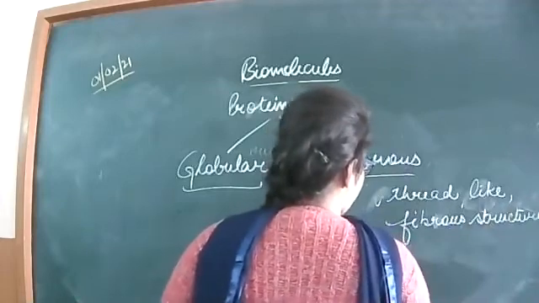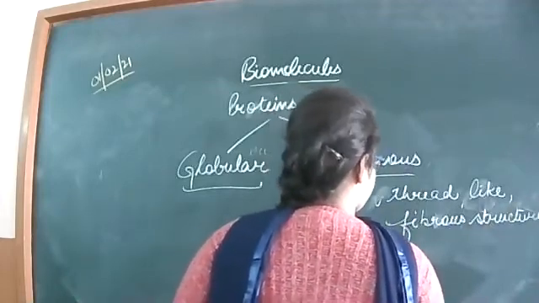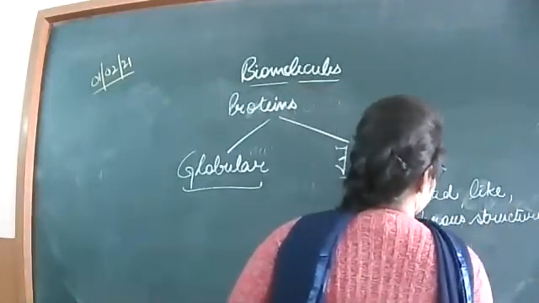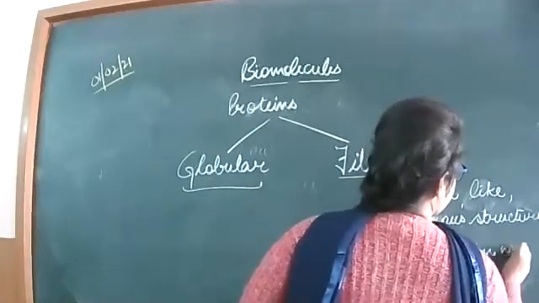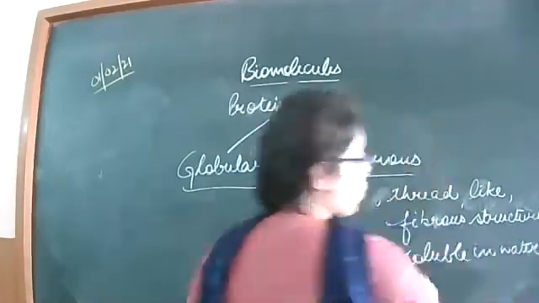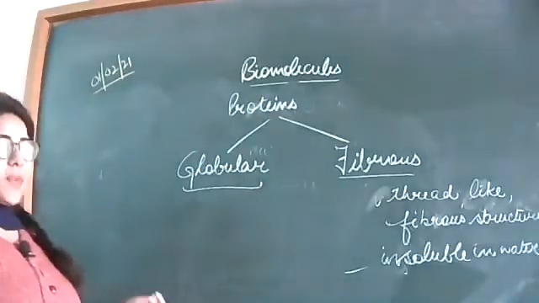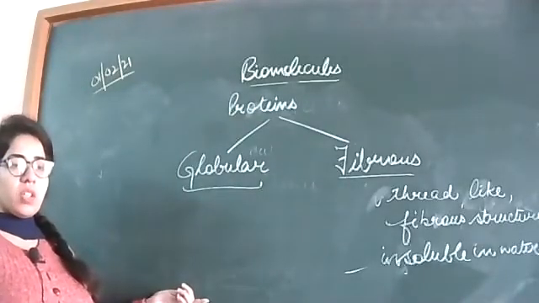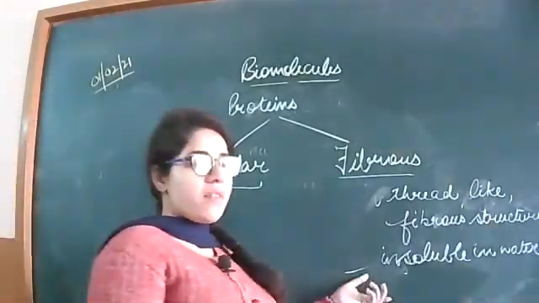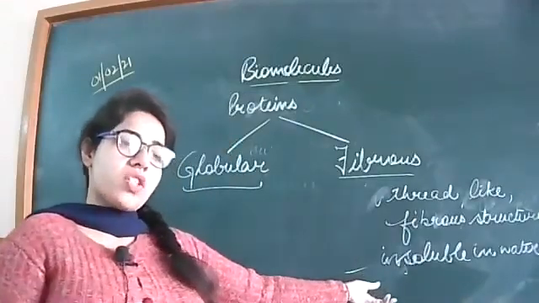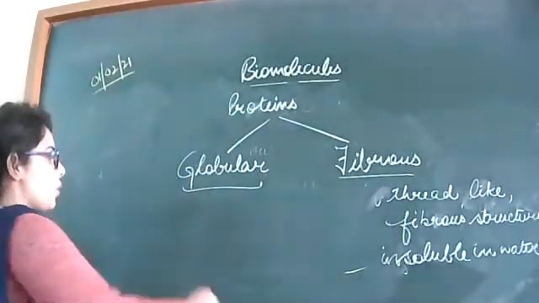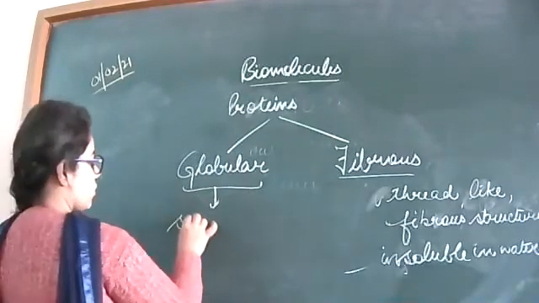For example, keratin present in the nails or the hair. They are insoluble in water, have thread-like structures, and show elasticity. Globular proteins, on the other hand, are soluble in water.